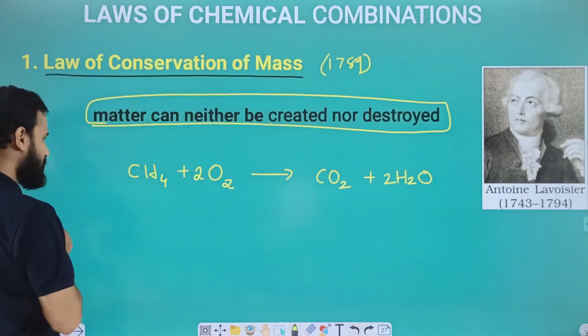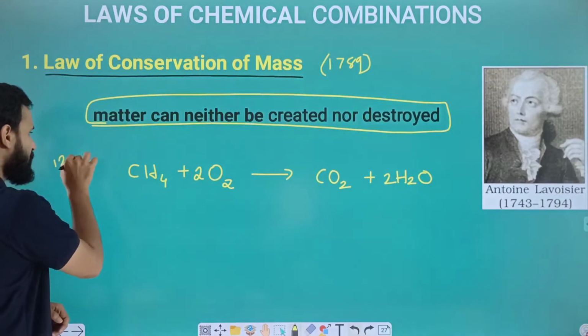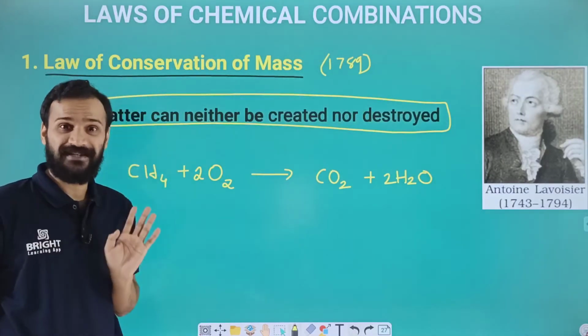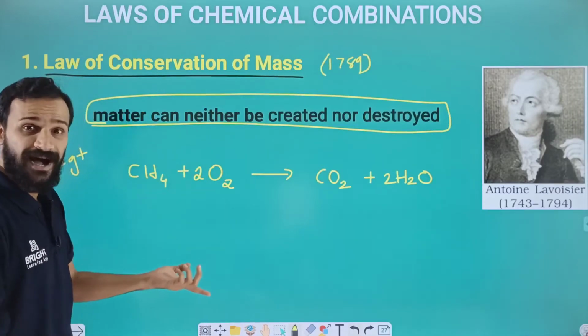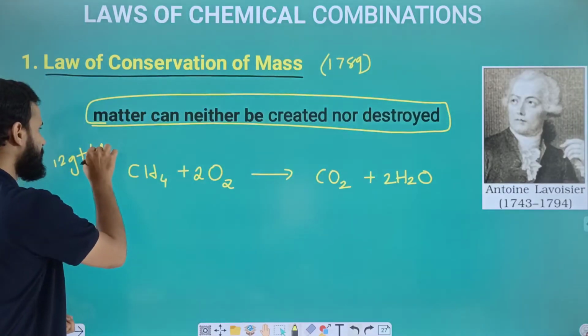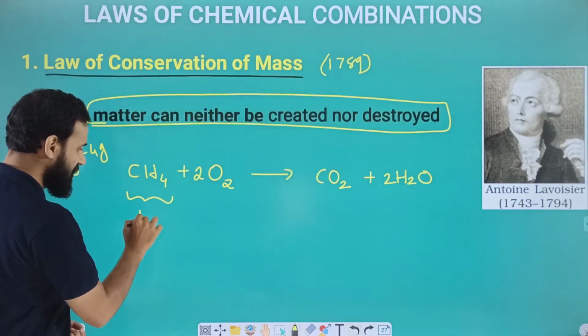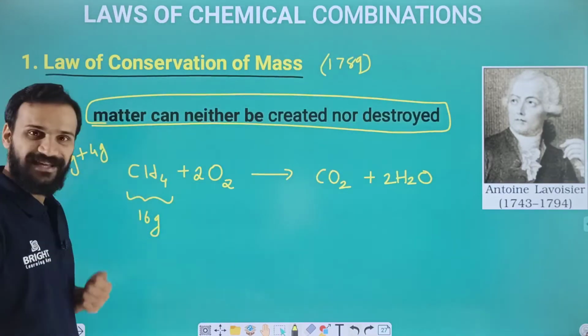So carbon is 12 gram, and what is hydrogen? If you take one hydrogen atom in gram, that is 1 gram, isn't it? So here we have 4 hydrogen, so 4 gram. So totally we will have 12 plus 4, 16 gram. 16 gram of methane is here.